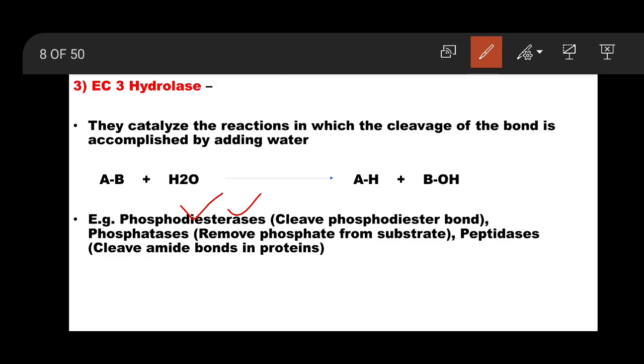So they cleave phosphodiester bond. Phosphatases, so they remove phosphate from the substrate by using H2O, water. Peptidases, so they cleave peptide bond, that is amide bond, which is present in proteins. Two amino acids are joined by this peptide bond, amide bond.